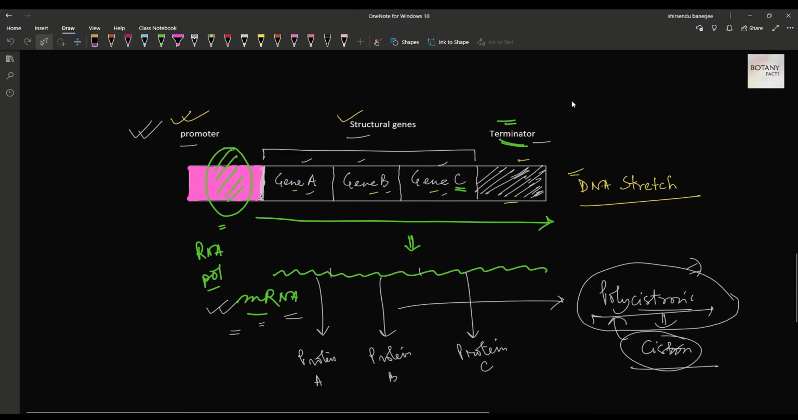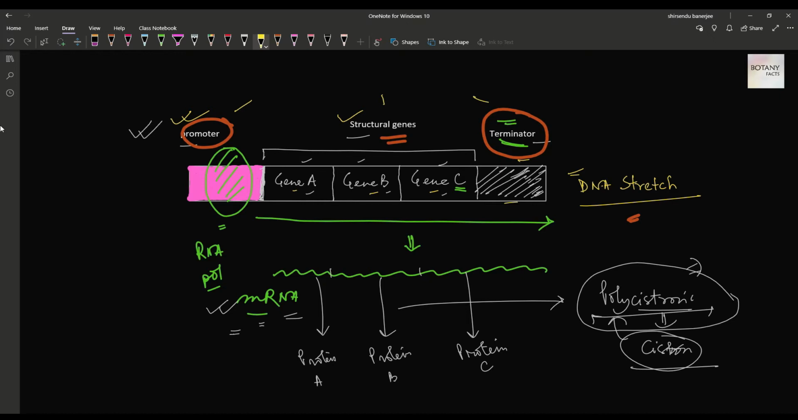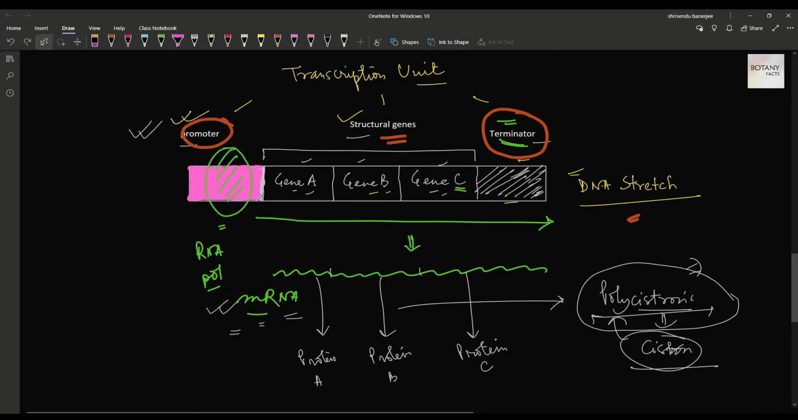So what are we talking about? We are actually talking about the transcription unit. So what is the transcription unit? The transcription unit is the stretch of DNA which contains the promoter, the genes which are to be transcribed, and the terminator, in the order I have told. So the order of promoter, structural genes and terminator constitutes a transcription unit. This is the structure of the transcription unit possessed by all the normal genes, better to say the constitutive genes, for their transcription.